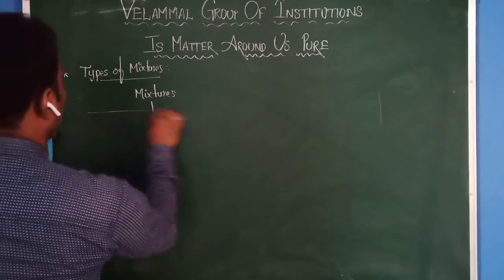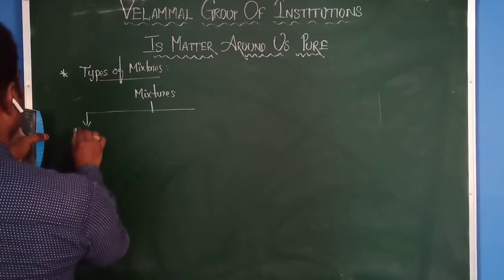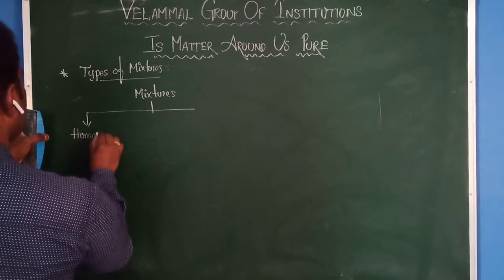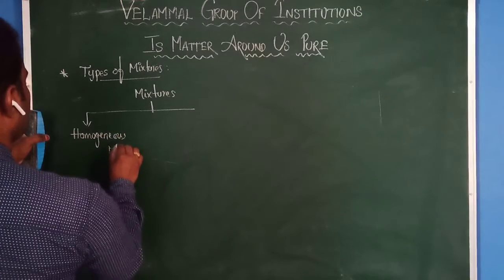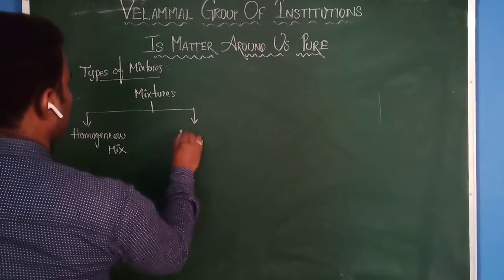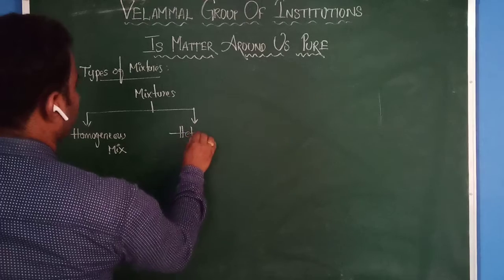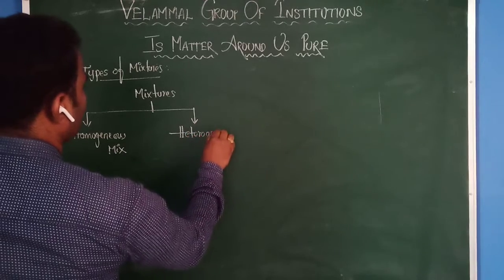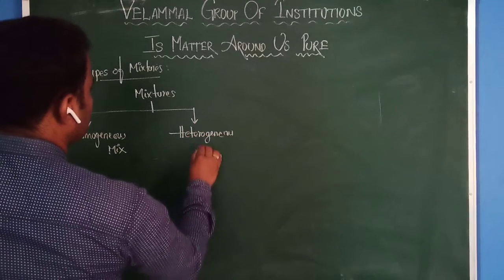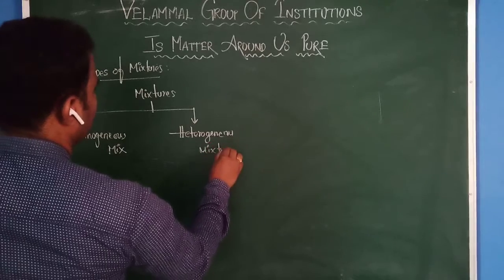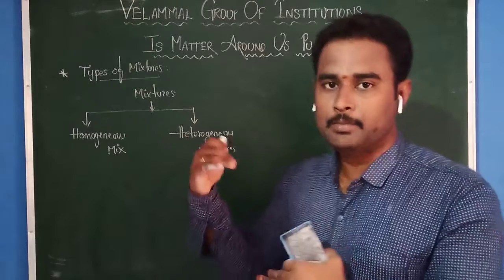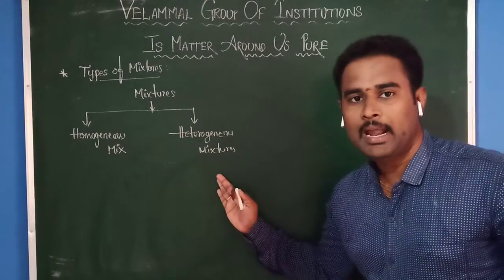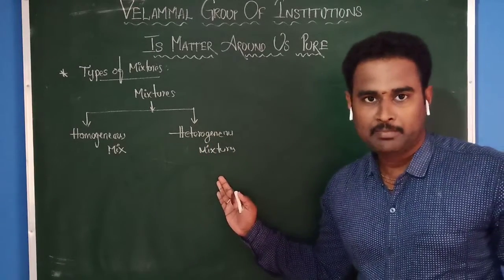One is homogeneous mixer, and another one is heterogeneous mixer. Mixers are mainly classified into how many types? Homogeneous mixer, and the second one is heterogeneous mixer.